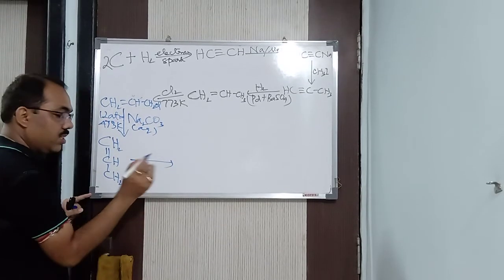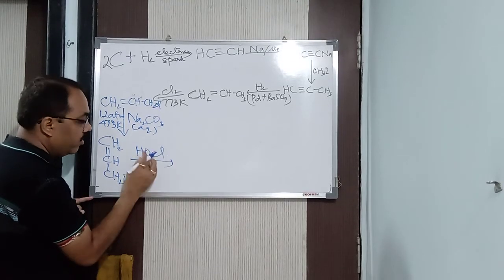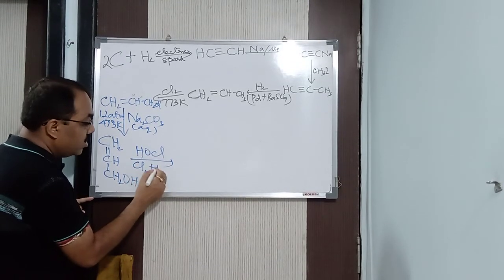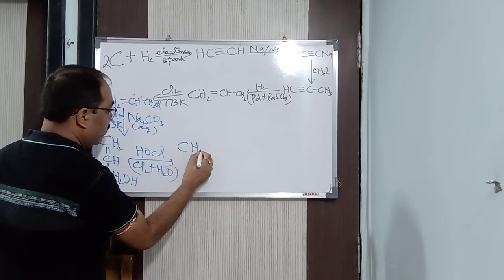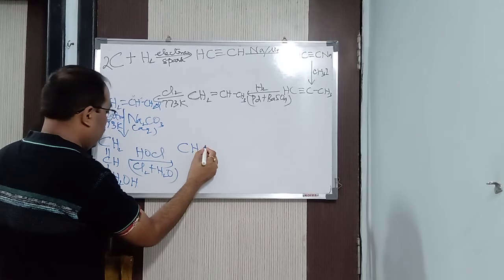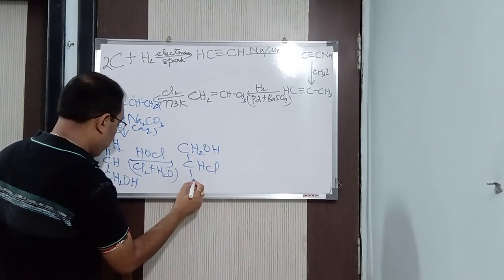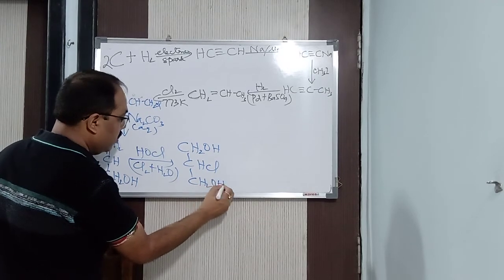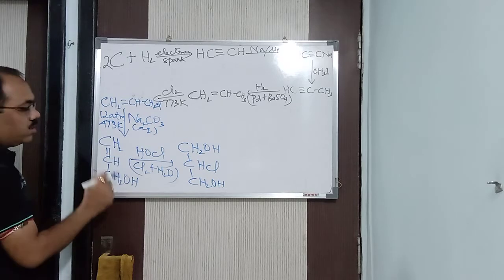Now one OH has come, see here. Now what will I do? I will pass it through HOCl or HClO, which is otherwise known as chlorine water. So what will I get here? This is nothing but CH2OH here, CHCl here, and CH2OH as it is. Okay? Are you following? So in this way, we got this particular one.